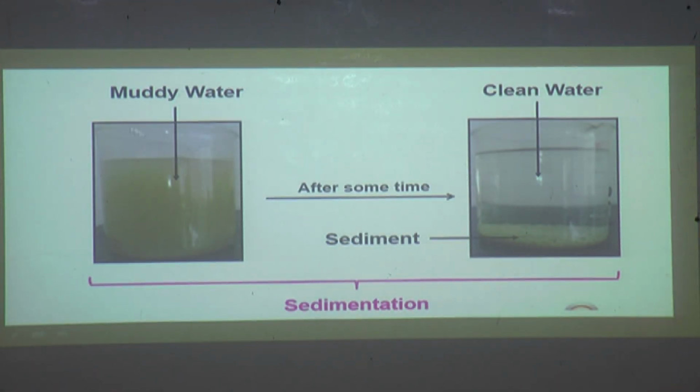You can see here, when we have taken muddy water in a flask and stir it, it is in this way. But after some time, when we keep this flask still for some time and observe it, we can see that the clear water appears on the top of the flask. And at the bottom the sediments are left behind. And this is the process called as sedimentation.